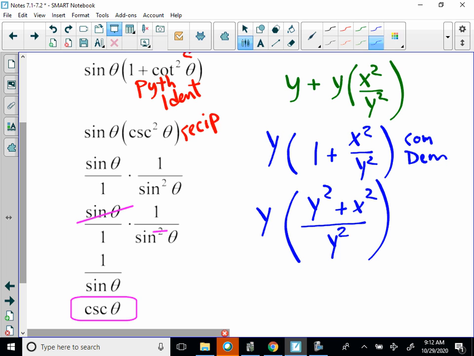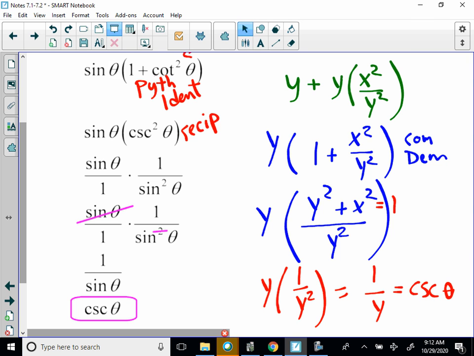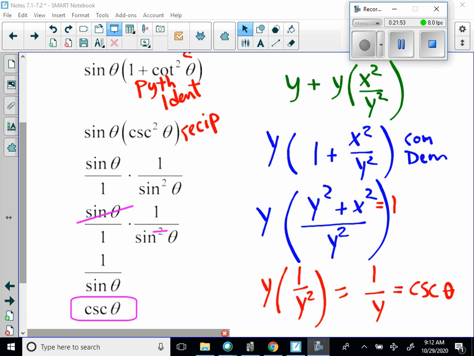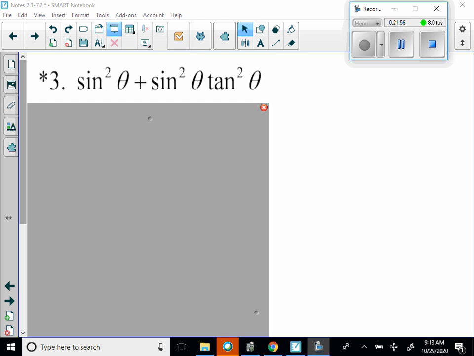Now, x squared plus y squared is equal to 1 because that's the unit circle. So we can say that y times 1 over y squared is just equal to 1 over y, which is equal to cosecant theta. So I used an algebraic format to solve that, or I used a trigonometric form to solve it. Both are fine to use. Pause if you need to, I'm going to the next.